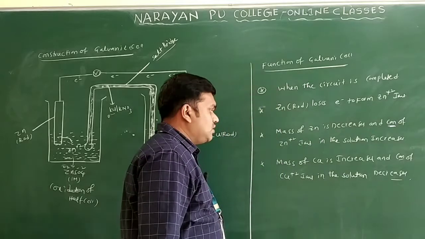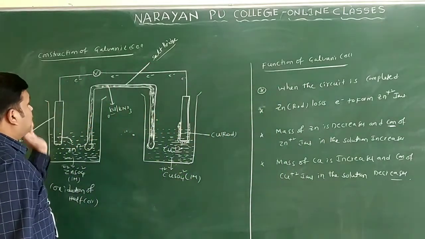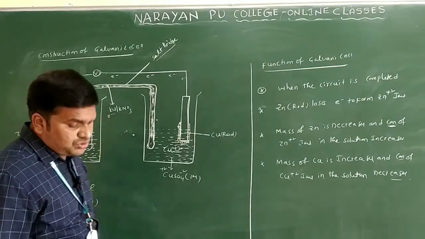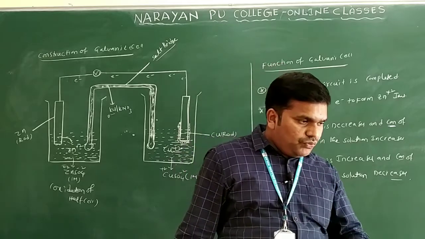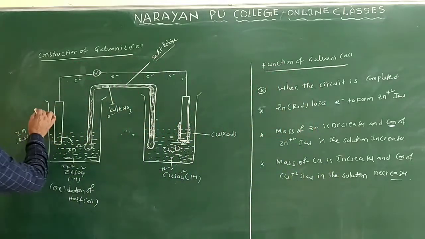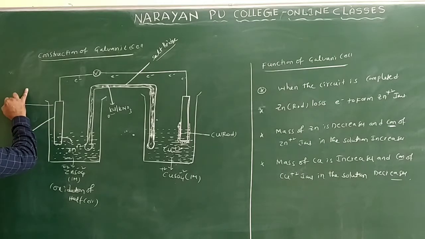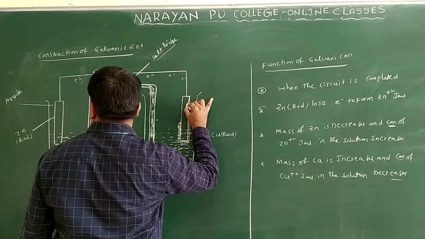So the movement of electrons takes place from zinc to copper only. Here also we can represent anode and cathode. Generally the zinc rod acts as the anode, and this copper rod acts as the cathode.